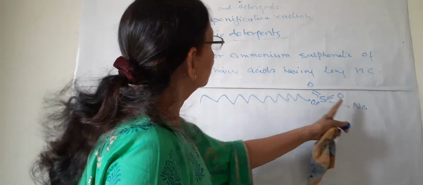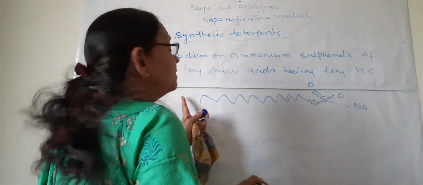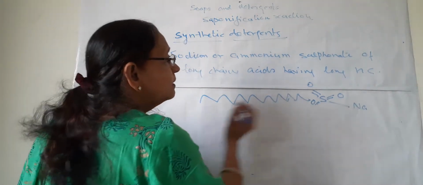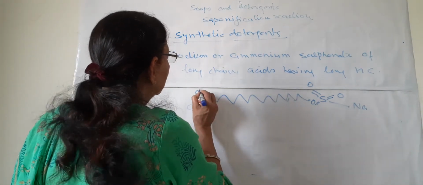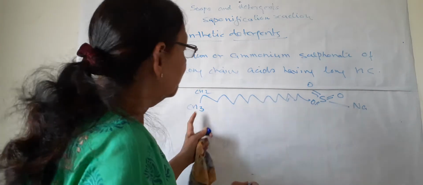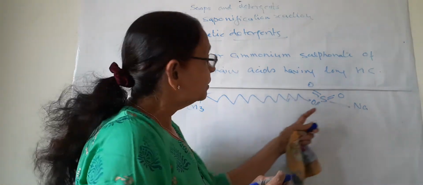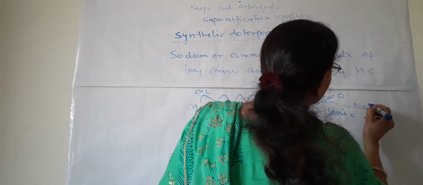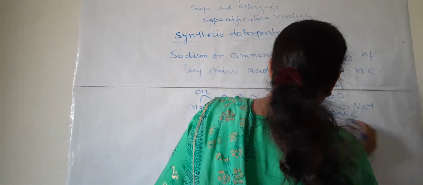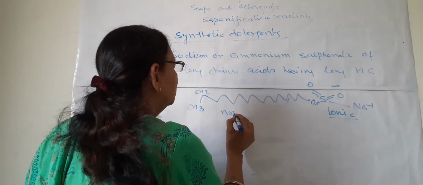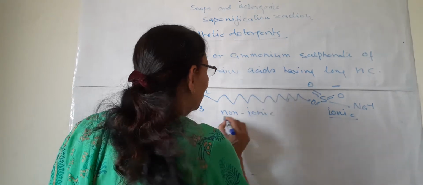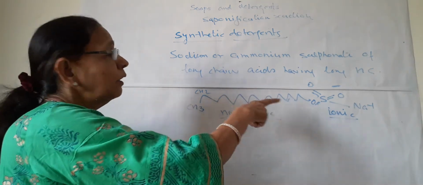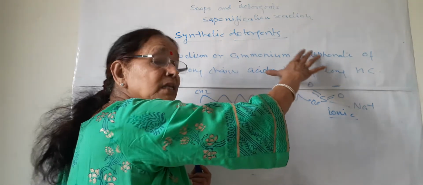So they are the sodium salt, sodium sulfonate of this long chain organic acid. This is a long chain, again like the previous one, of hydrogen and carbon, and this end group is again ionic in nature. This is plus, this is minus, ionic, and the chain is non-ionic. And the function is the same as soap. The difference is only that these are synthetic, they are not carboxylic acids, they are sulfonic acids.